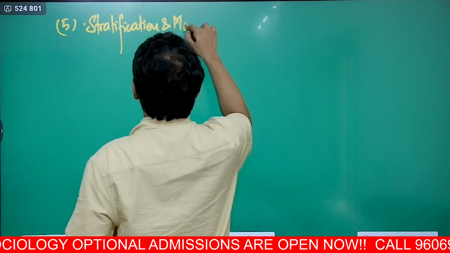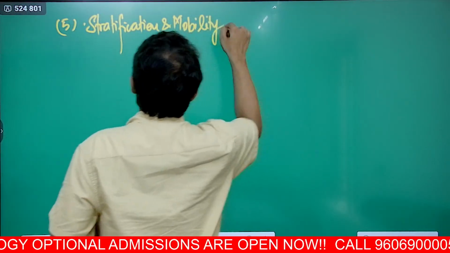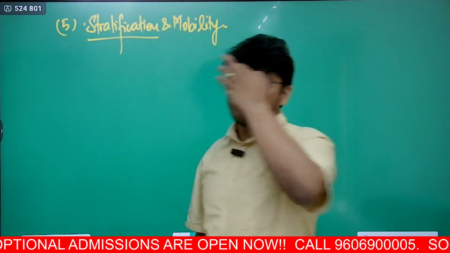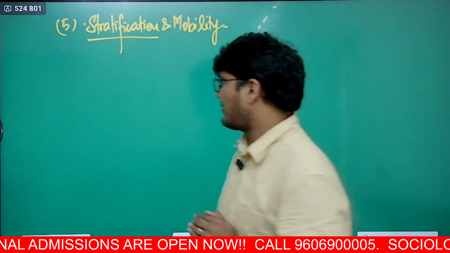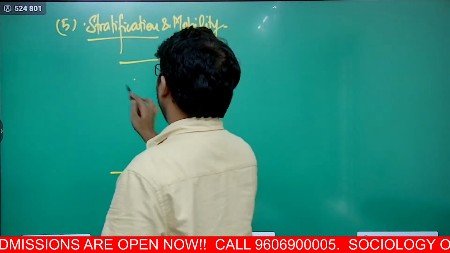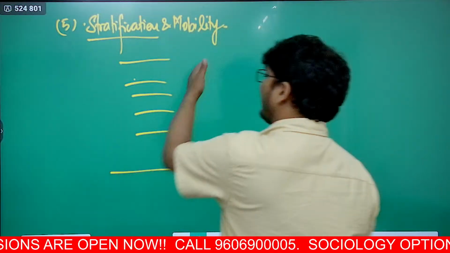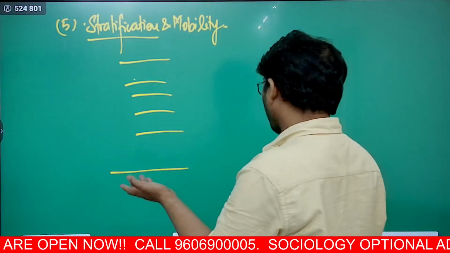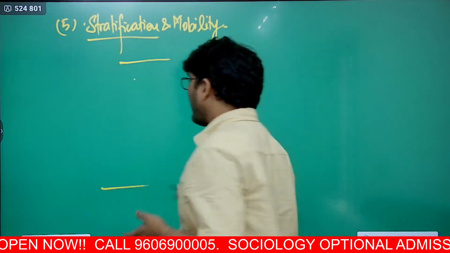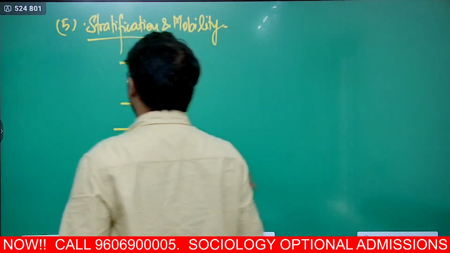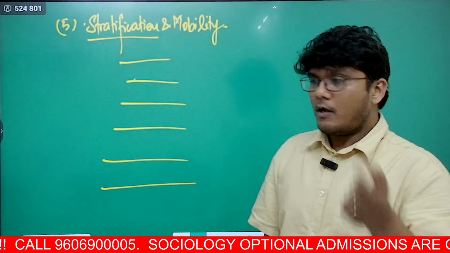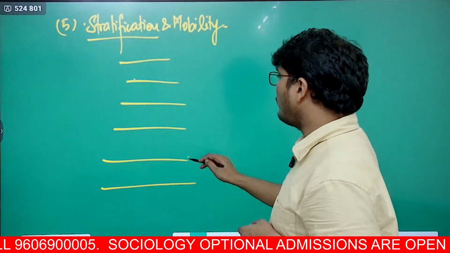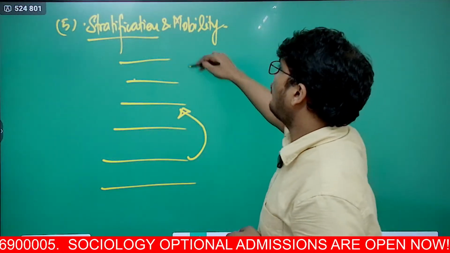Stratification and mobility. Stratification basically means the division of the people into different levels, right? High caste, low caste, and then the middle caste, or high class, low class, then the middle classes. So that's the differentiation of the society into different strata. And then when someone from a low level wants to go to a higher level, that is known as mobility.